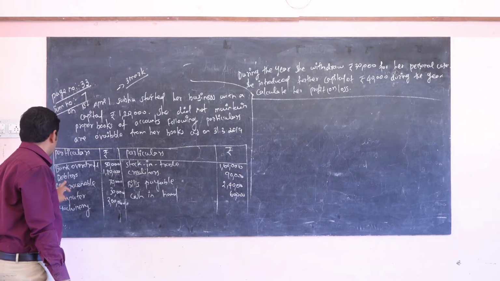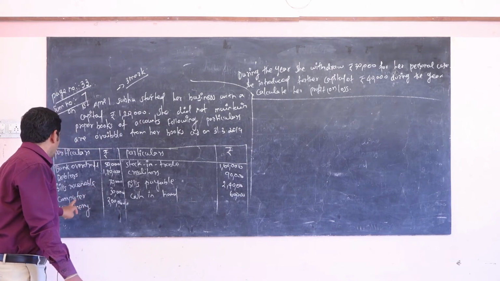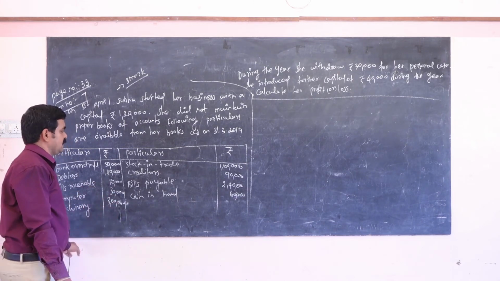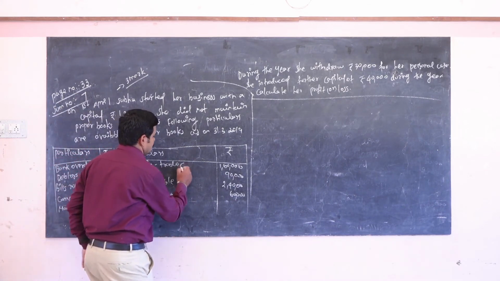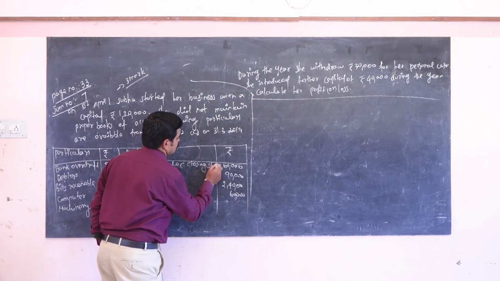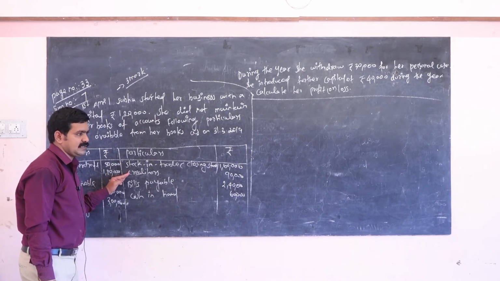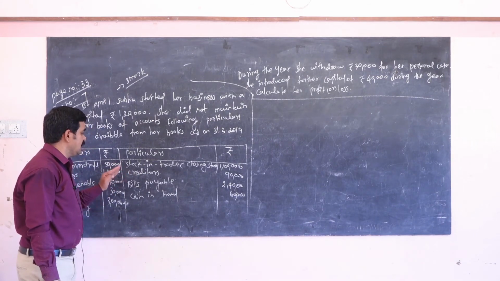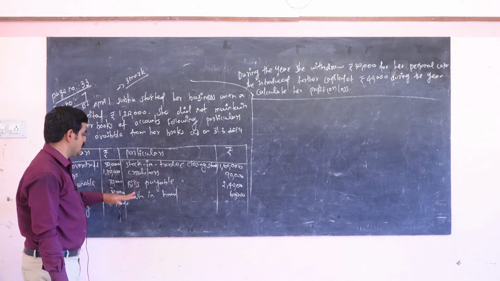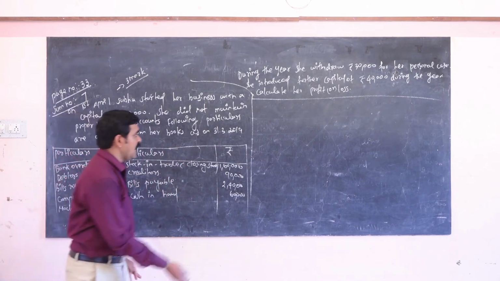Debtors 1,80,000. Bills receivable 70,000, a current asset. Computer 30,000 and machinery 3 lakh, these are fixed assets. Stock in trade, that is closing stock, 1,60,000. Creditors 90,000 and bills payable 2,40,000 come under liabilities. Cash in hand 60,000 comes under the asset side.